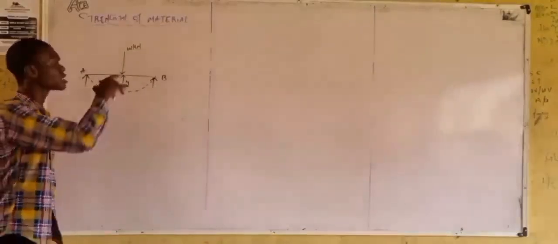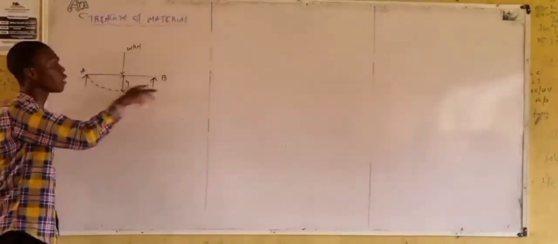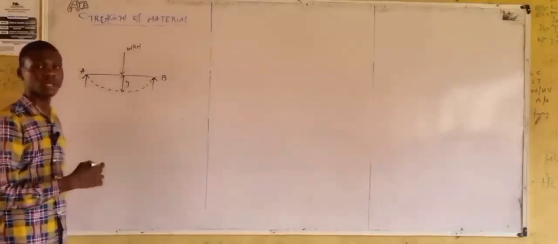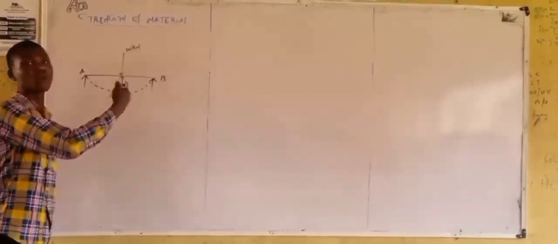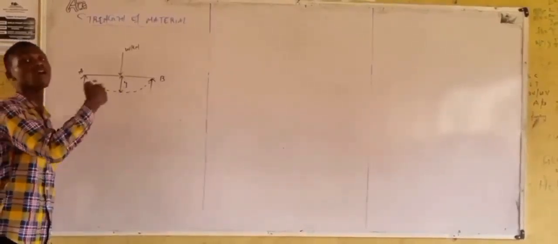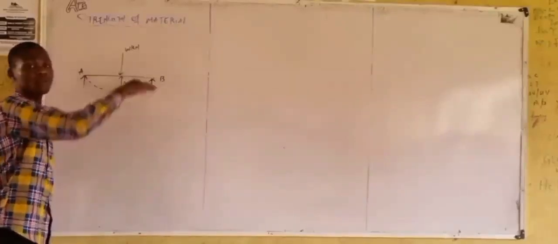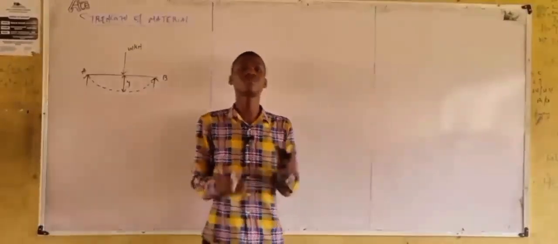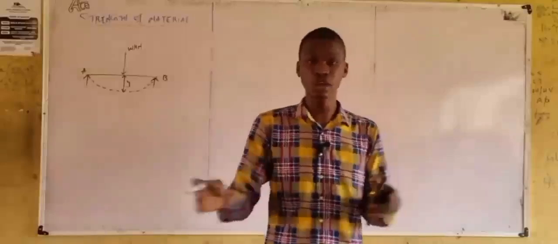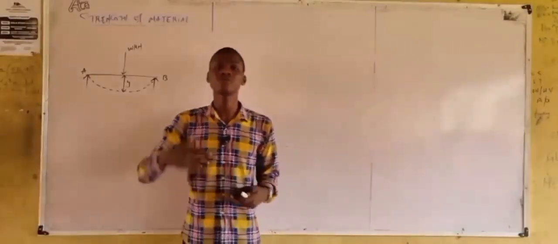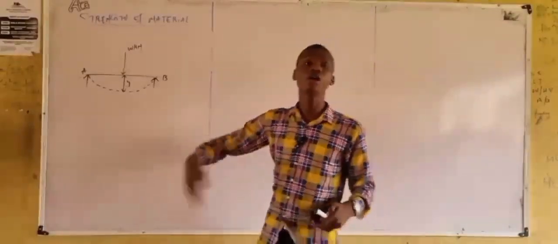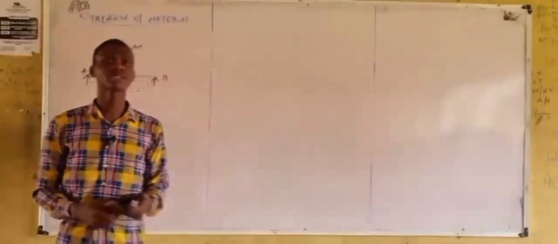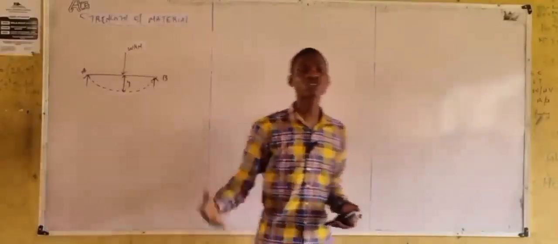Meaning that the maximum resistance this body or material, which is the beam in this case, can withstand. If the load is more than the resistance the beam can offer, there will be a shearing load. Hence, in layman's terms, the beam will break. So there will be a shearing. So that's what we are saying by the maximum resistance a material, a body can offer under the application of external load.